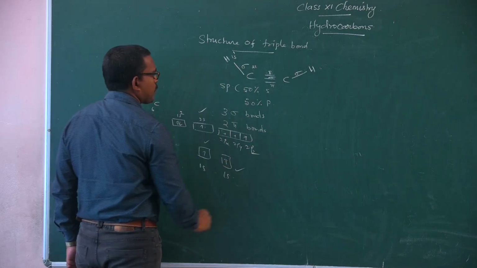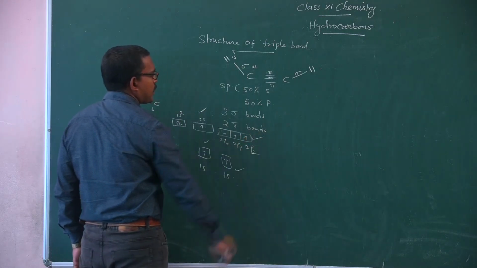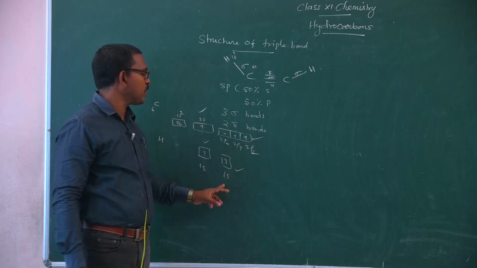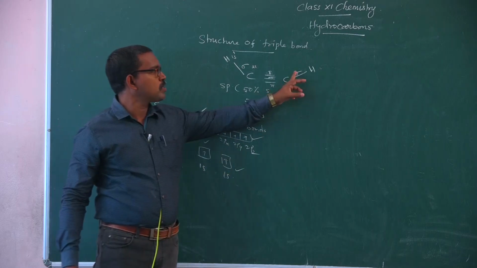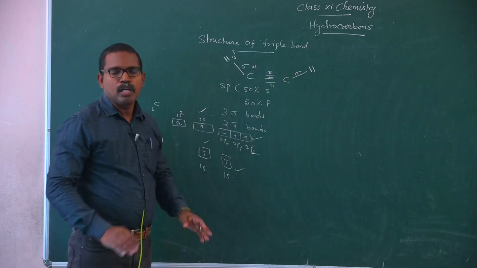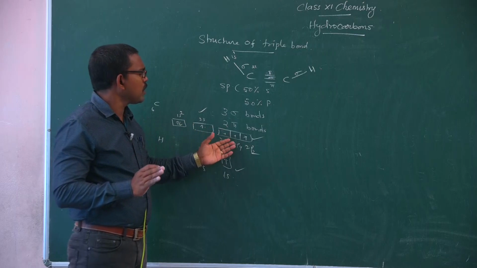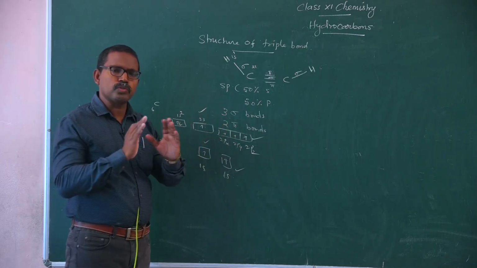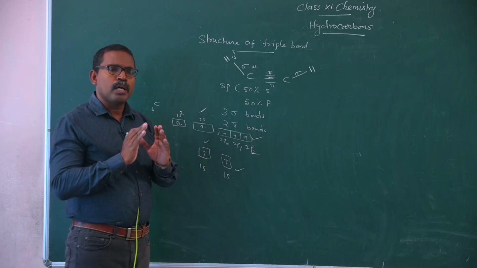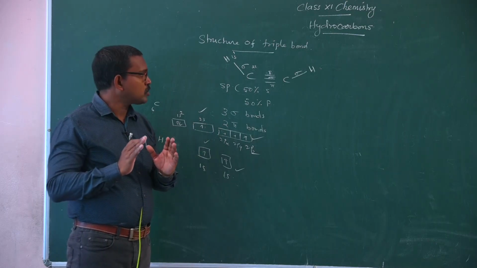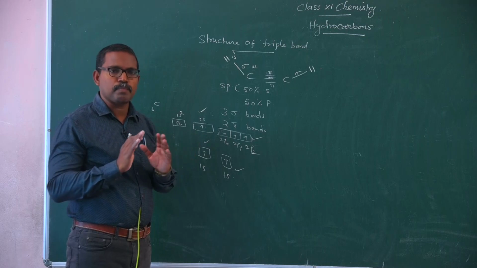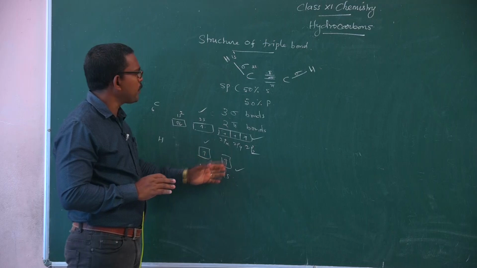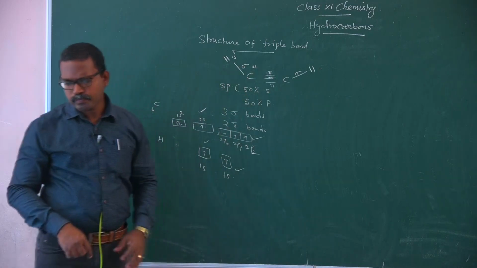Here the s orbital of hydrogen and a p orbital of carbon undergo head-on overlap, leading to the formation of these sigma bonds. The remaining orbitals undergo sidewise overlap, or lateral overlap, leading to the formation of the pi bonds.